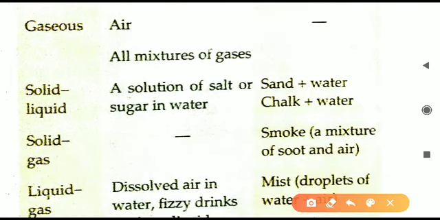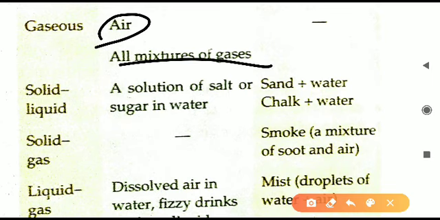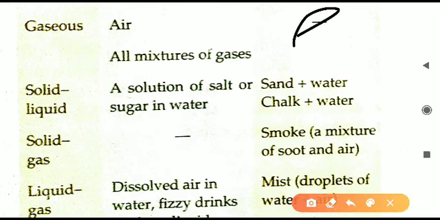Next now gaseous mixture. Air के अंदर all gases mix होते हैं and it is mixed equally all over. So we can say it is a homogeneous mixture. In this case example is not given of heterogeneous, so we will leave this.